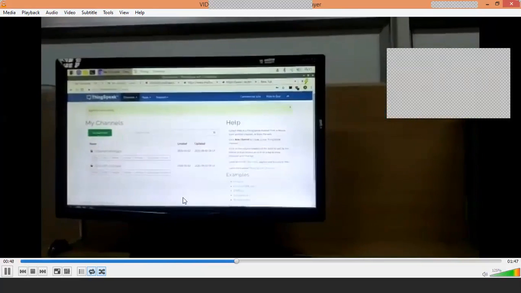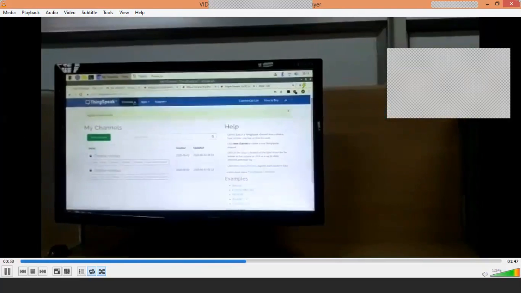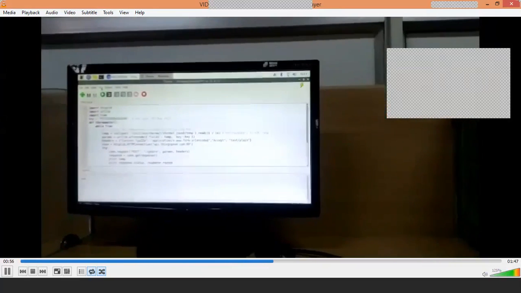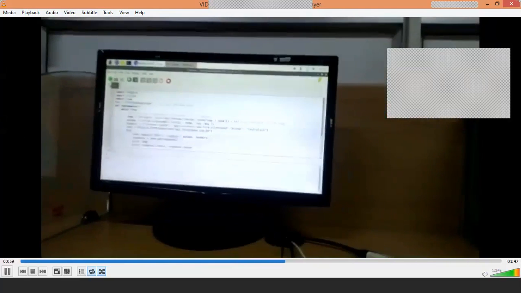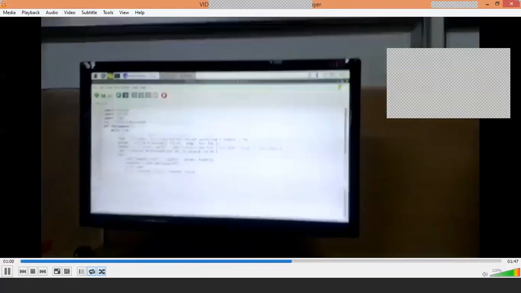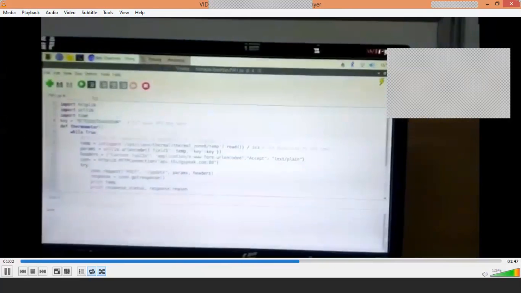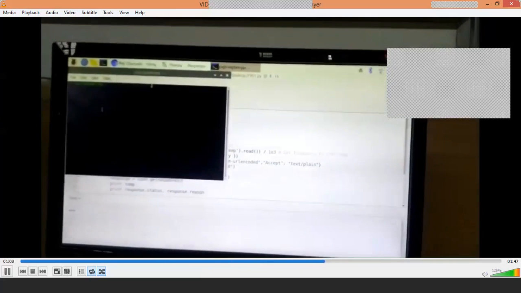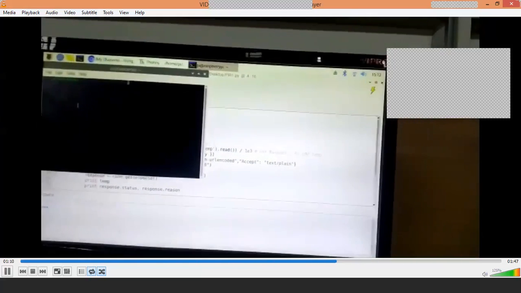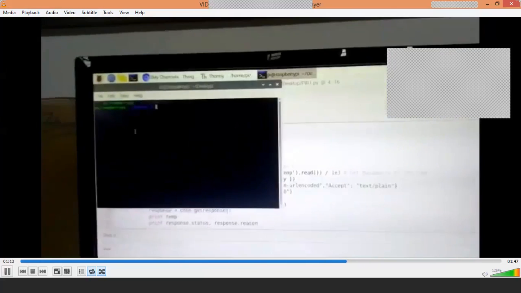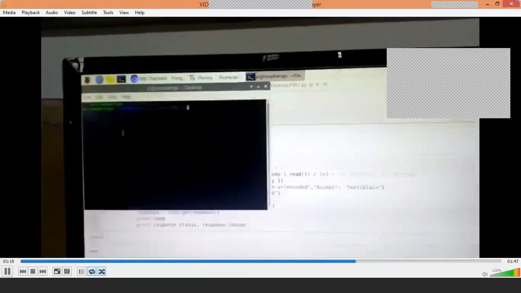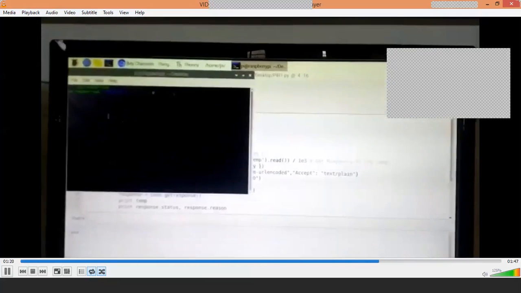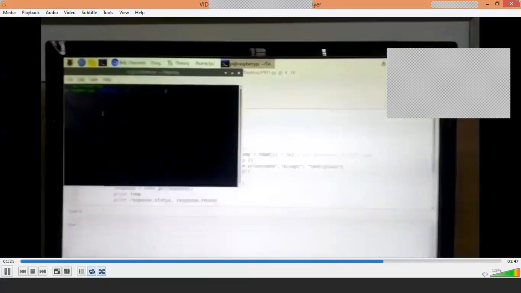You see your channel. You select your channel. I got the API key. Once you create a channel, the key will be generated. Once you get the API key, you can start executing your program. So you see here sudo python. You change it to desktop. So sudo python. I am writing the program name and then I am giving the second argument as the key.